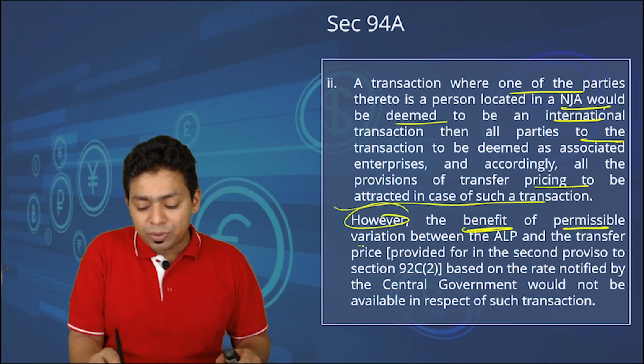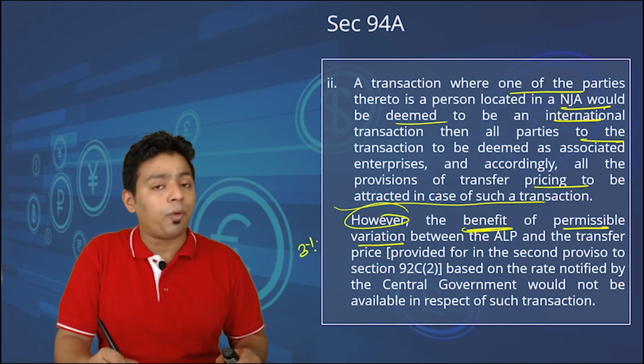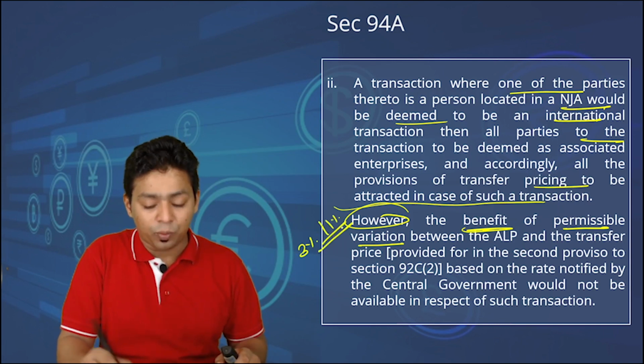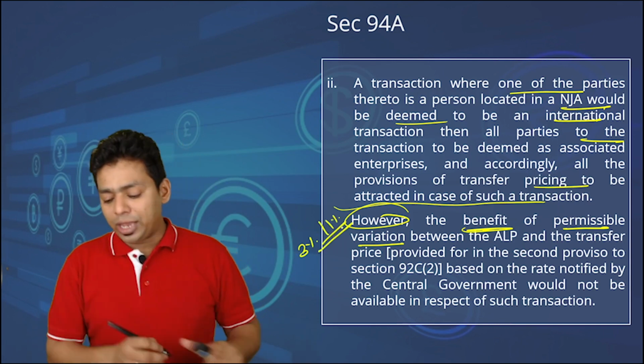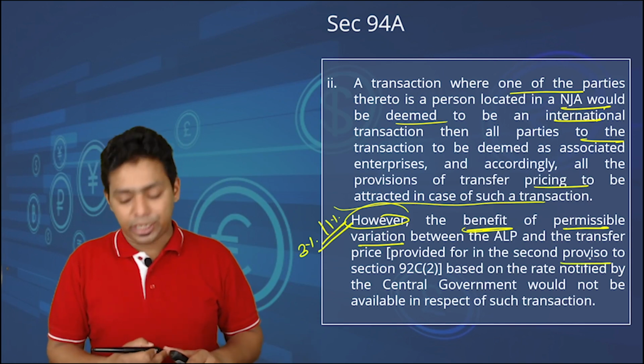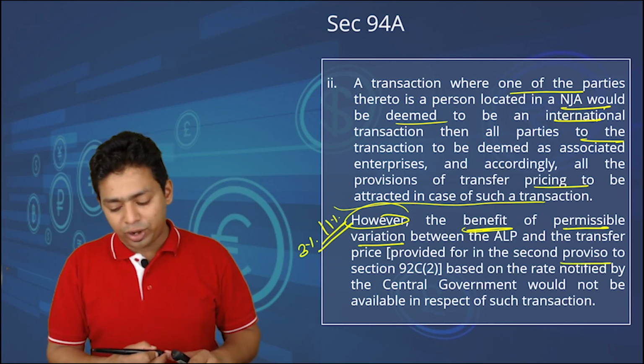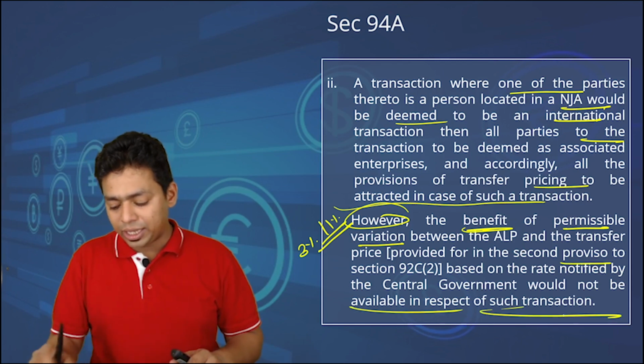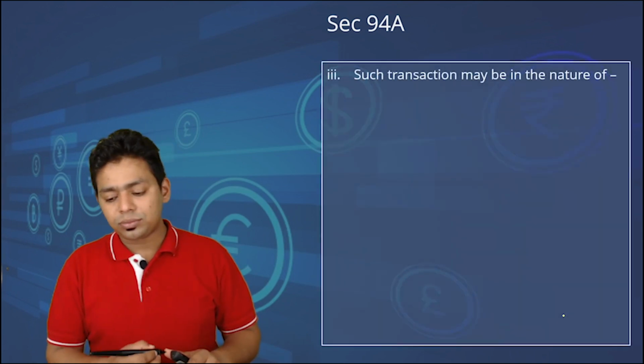The benefit of permissible variation, that is 3% in case of ordinary transaction and 1% in case of wholesale transaction of ALP, and the transfer price provided for in the second proviso to section 92C based on the rate notified by the central government, would not be available in case of such transaction.